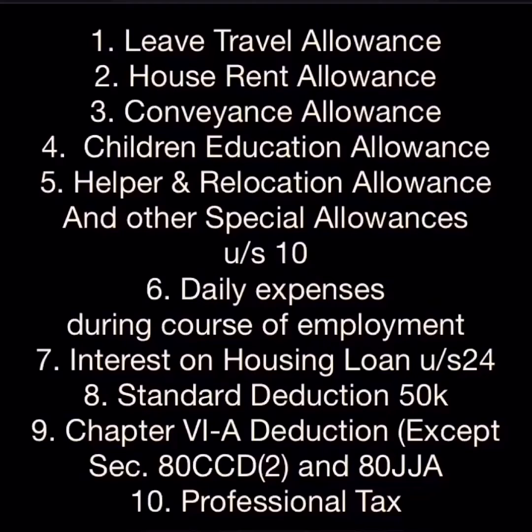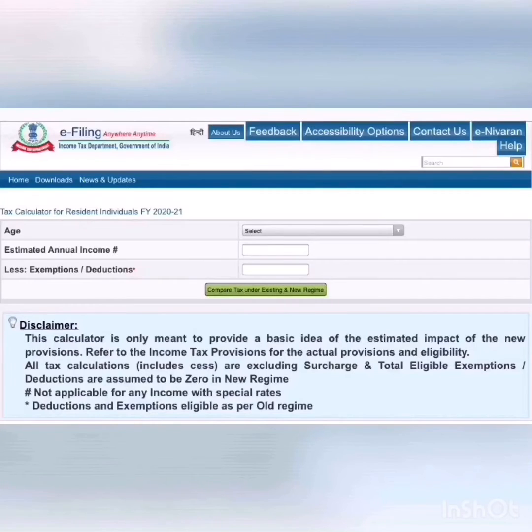First, leave travel allowance. Second, house rent allowance. Third, conveyance allowance. Fourth, children education allowance. Fifth, helper and relocation allowance and other special allowances which are covered under section 10 subsection 14. Sixth, daily expenses during the course of employment. Seventh, interest on housing loan under section 24. Eighth, standard deduction of rupees 50,000. Ninth, chapter 6A deduction except section 80 CCD2 and section 80 JJA. 10th, professional tax.